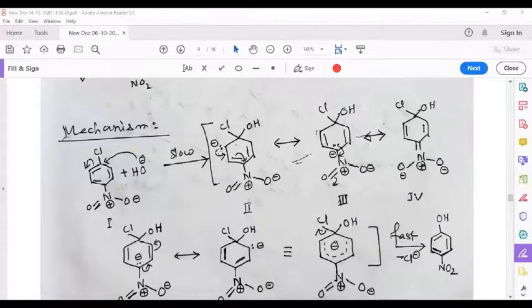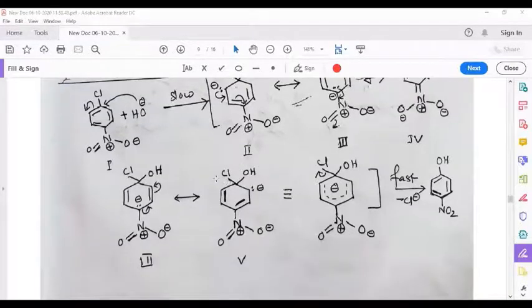If we draw the resonance structures, this electron pair will move here to form a pi bond here. Obviously, this electron pair must move to this position. So this can be stabilized by resonance. That means the carbanion that is generated is stabilized by resonance. Now, this can eliminate the chloride to form the phenol derivative.